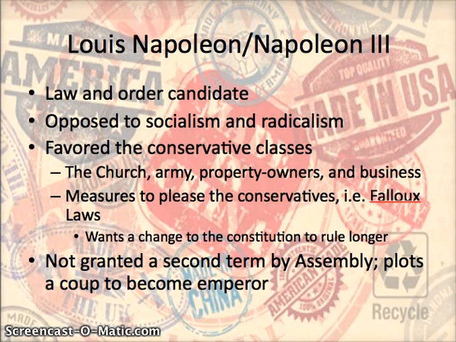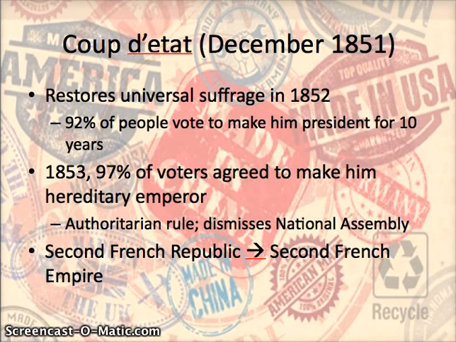So again, all these things are reaching out to conservatives, and what he wants is to be president for a longer period of time. So he's trying to scratch the backs of the conservatives. However, the conservatives don't scratch back. They do not grant Napoleon a second term. So Napoleon decides to take matters into his own hands and stay in power by issuing a coup. So this coup d'etat takes place in December of 1851.